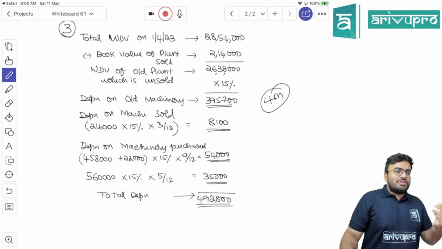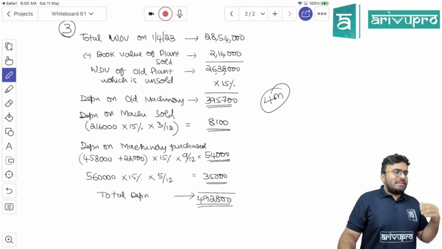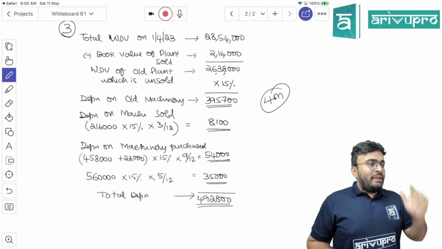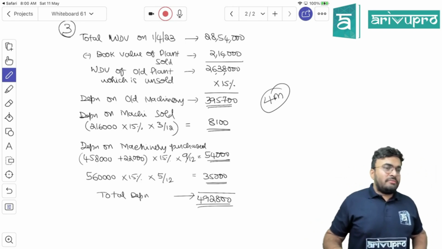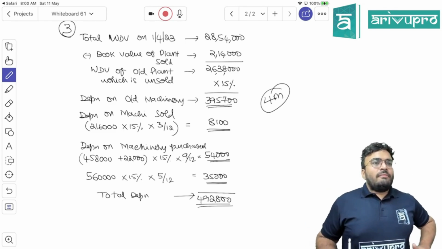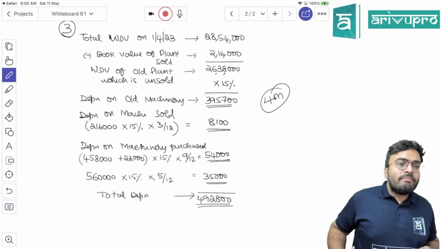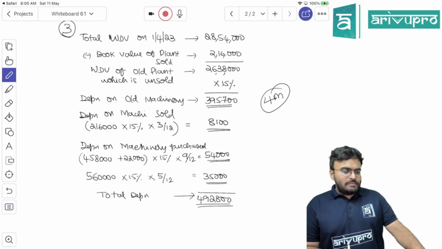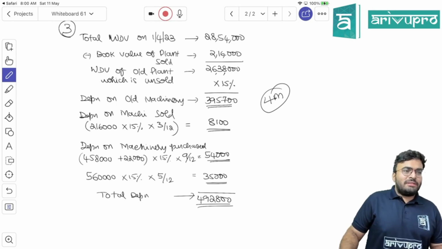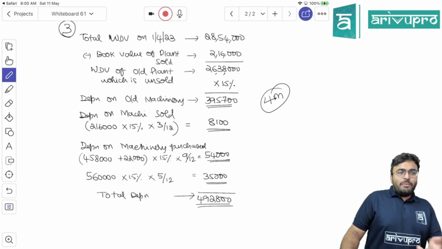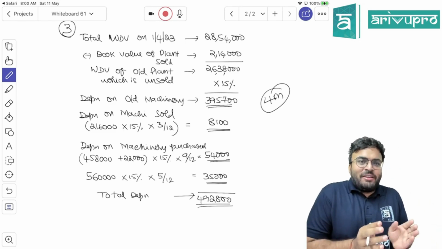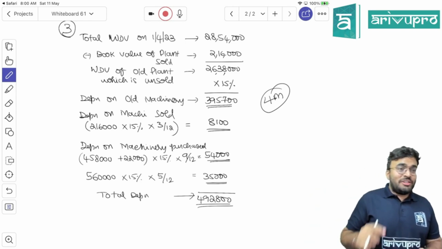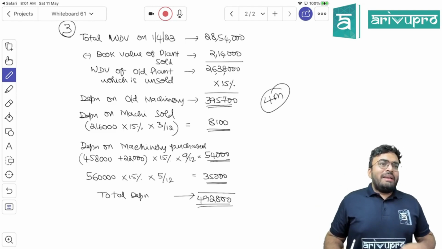Same question can they ask with machinery account? Yes. They can ask the same question. That time one more thing we'll have to calculate. What is that? Profit or loss on sale. Here that is not required because we are only calculating depreciation. 8 to 10. If they ask machinery account with provision for depreciation, then maybe 10 marks. But I don't think so because they have so many other things to ask. That's why they have just asked depreciation and finished it off. But compulsory question they put depreciation. Can we go further?